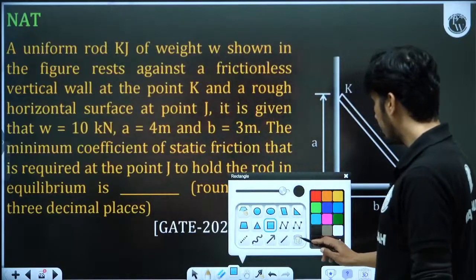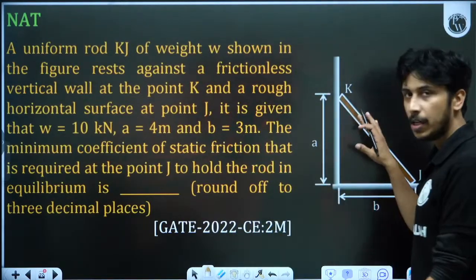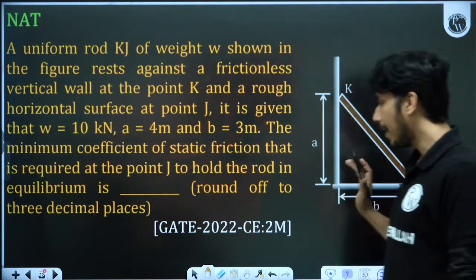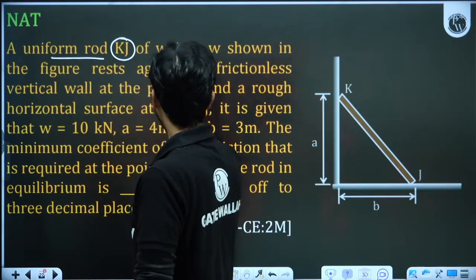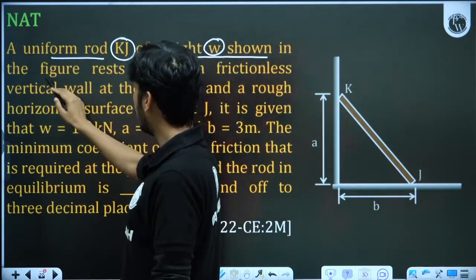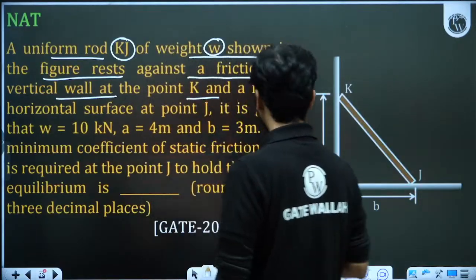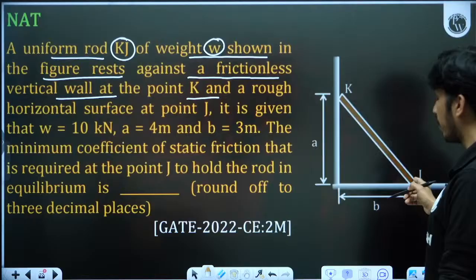Okay, now what is this question? This is a rod. This is a simple ladder type of problem. One ladder can also be put like this: one support towards the wall, one support towards the floor. So a uniform rod, or we can say ladder, of weight W, as shown in the figure, rests against a frictionless vertical wall at the point K. So if the wall is frictionless, then there should be friction at the floor.